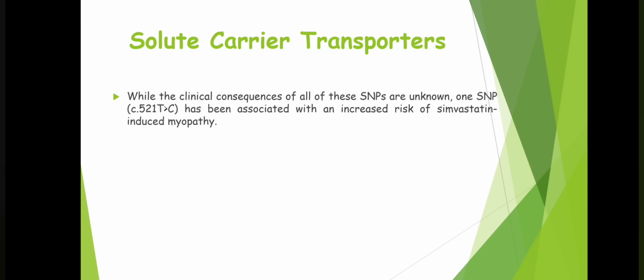So this particular transporter, that is c.521T>C, is a kind of SNP. Okay, it is a kind of polymorphic transporter, and it is a kind of abnormal transporter which may cause reduced influx of simvastatin, because of which the plasma concentration of simvastatin will be increased, leading to simvastatin induced myopathy.